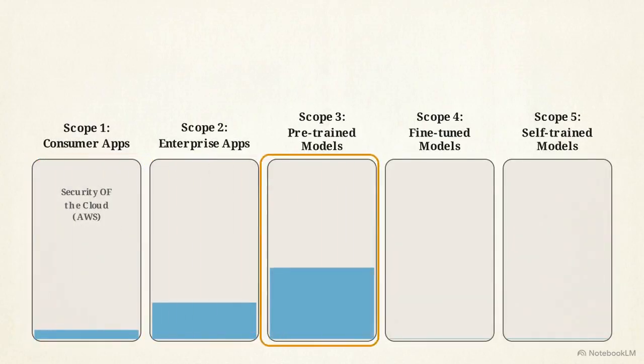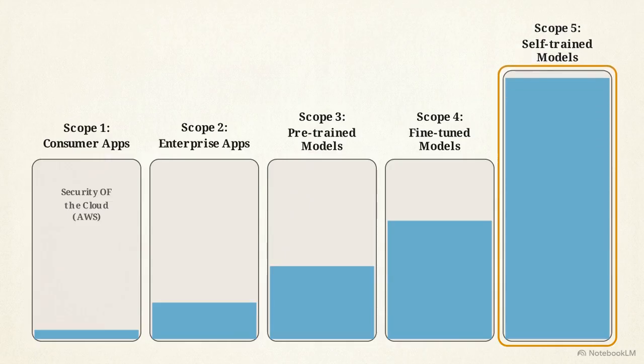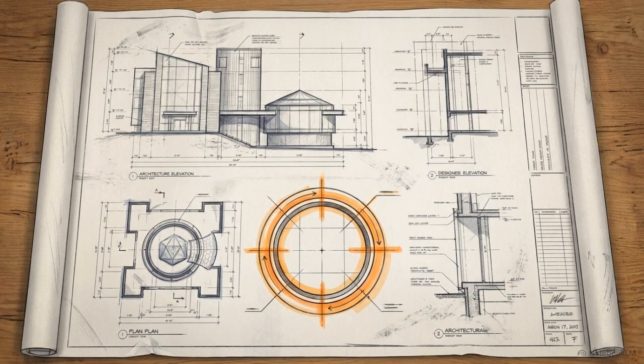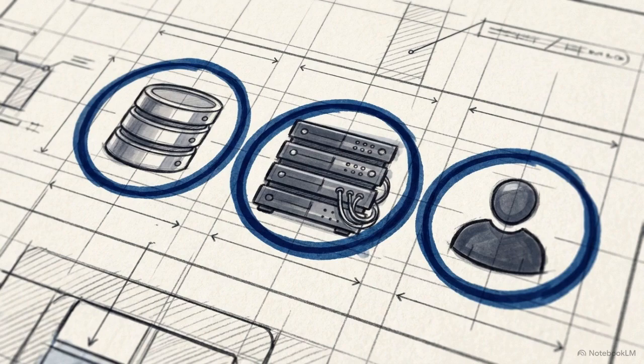By the time you reach Scope 5, where you are training custom neural networks from scratch on SageMaker, you assume the maximum operational load, including full infrastructure isolation. Defining your exact position on this matrix is the first step in the design process. You cannot build a compliant system until you identify the specific assets you are responsible for protecting.